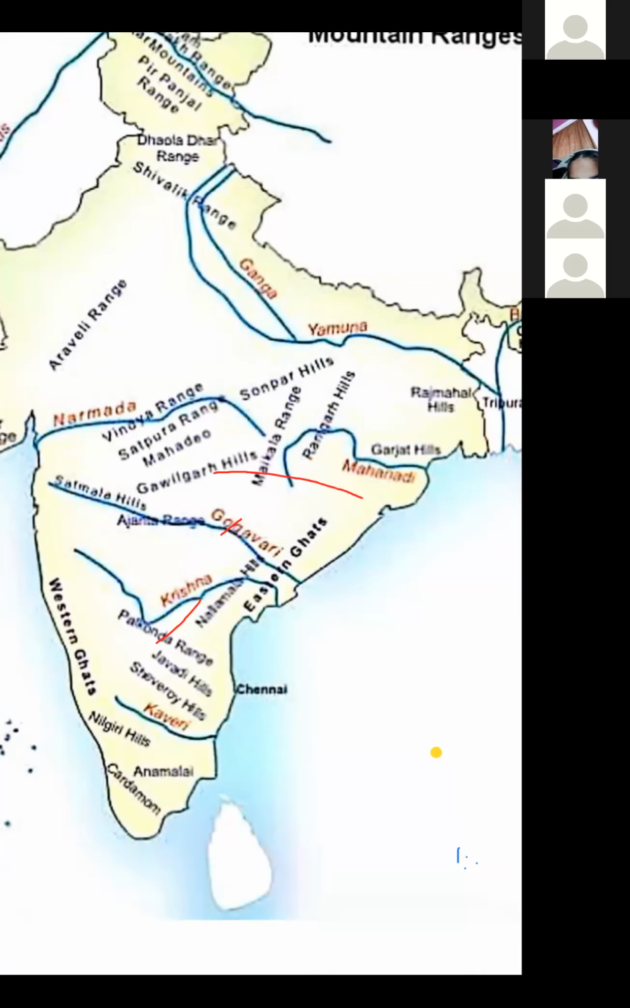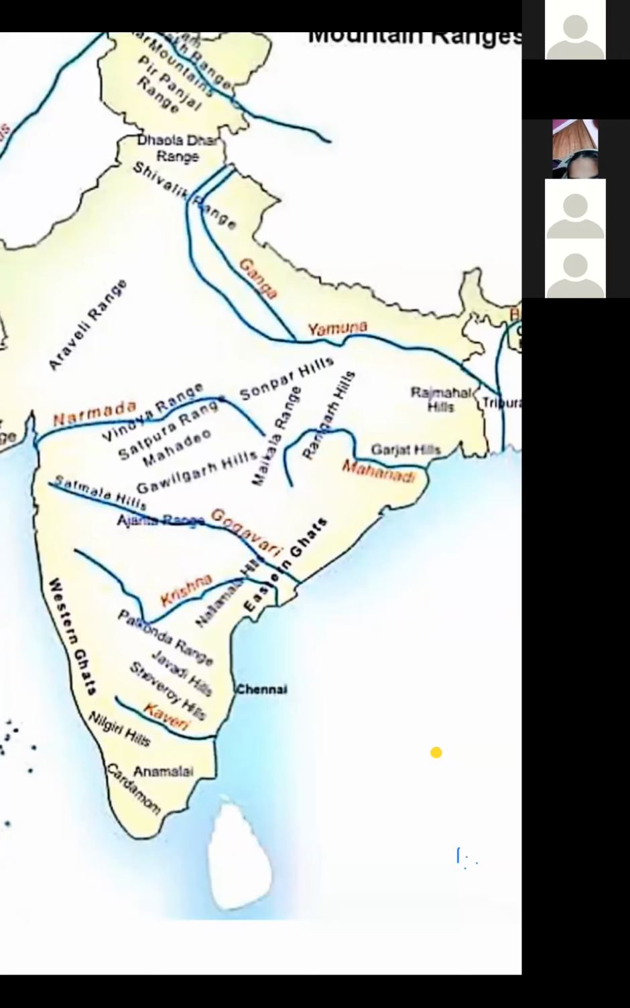They flow towards east direction. You can see. And they fall into the Bay of Bengal here. Okay. The Godavari is the longest river in the southern plateau. Which river is the longest river? Godavari is the longest river in this region.